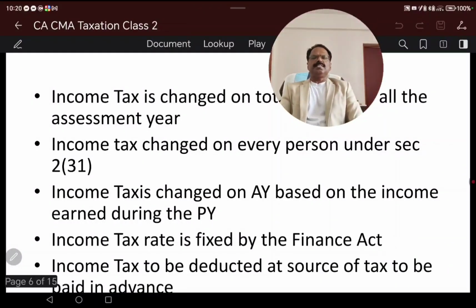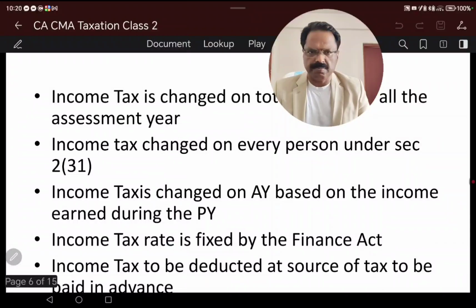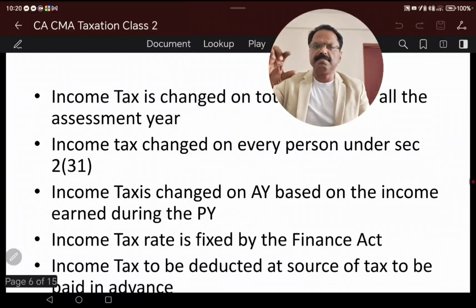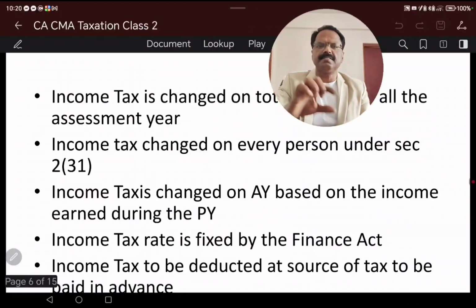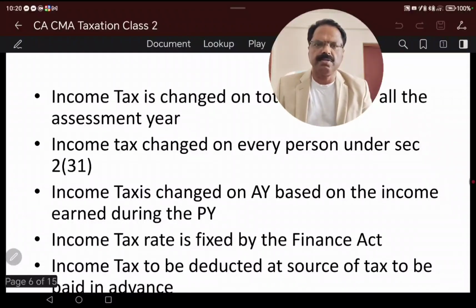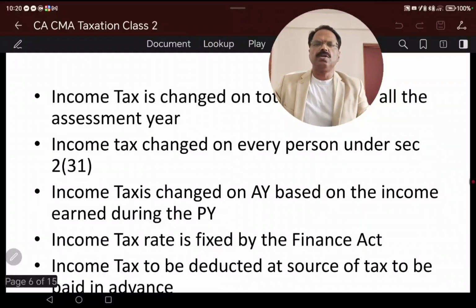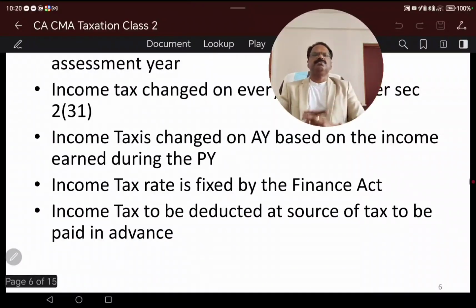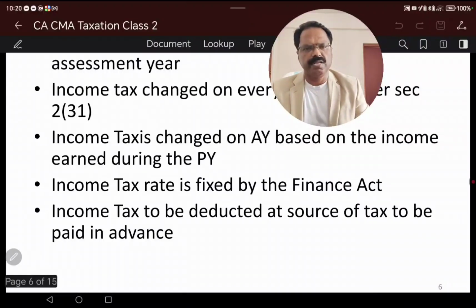Next, income tax is charged in the assessment year based on the income during the previous year. Income is taxed in the assessment year, but it is based on the income earned during the previous year. So income is taxed on the total income of the assessee for the assessment year. Income is charged on every person under section 3. Income tax is fixed as per the Finance Act of every year.